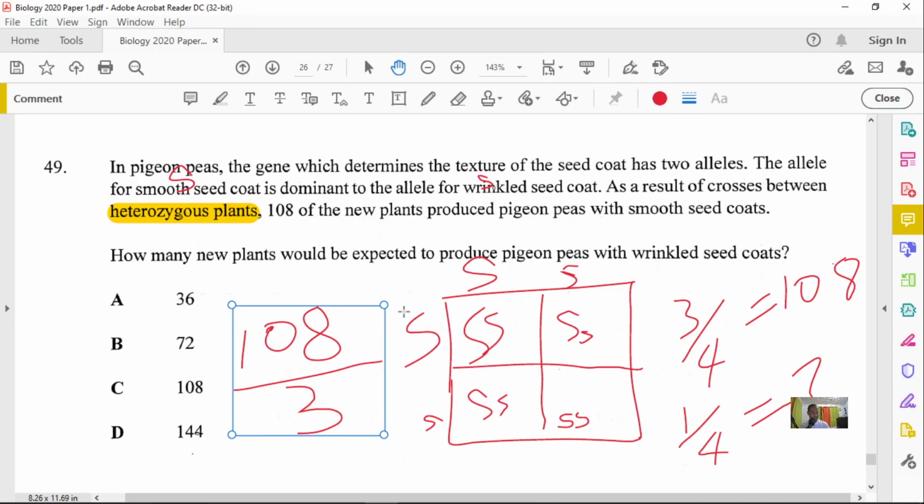36 will be the answer here. Okay, so let's just highlight that. So A is the answer. All right, awesome. Again, remember, easy mathematics.